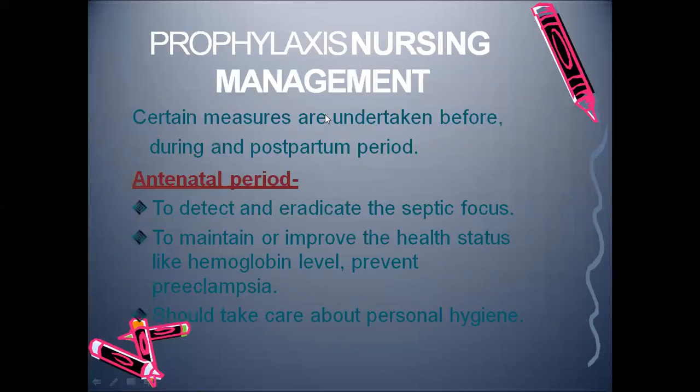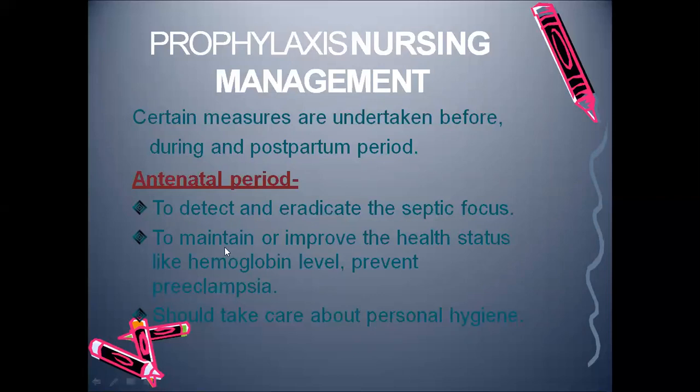Next, prophylaxis as a preventive measure to avoid puerperal sepsis. What can be done? Some measures we are supposed to take during the antenatal, intranatal, as well as postpartum periods. In the antenatal period, we should detect and eradicate the sepsis. We have to find out where the septic focus is and eradicate the sepsis where it is localized. If we neglect it, it can cause a major problem.